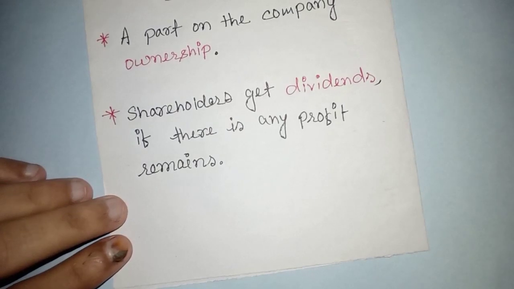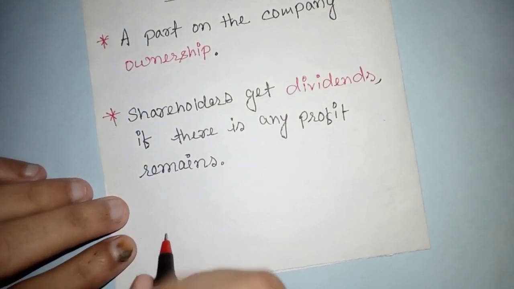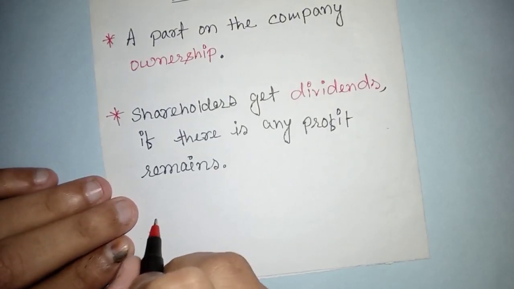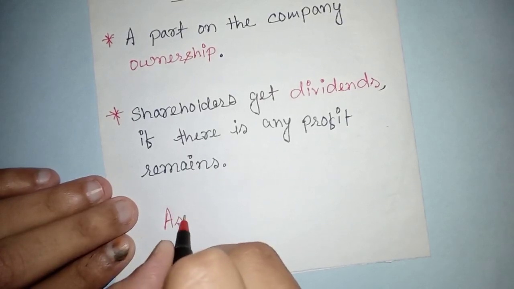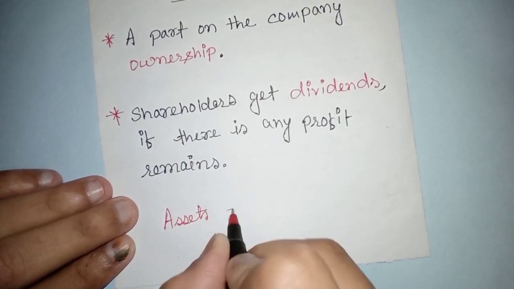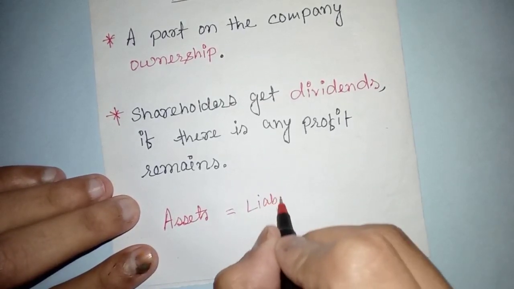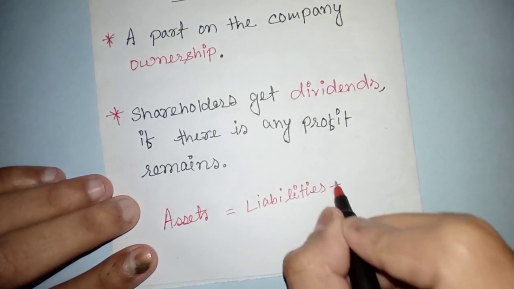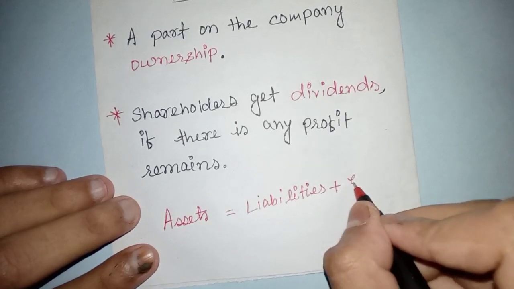There is a formula, what we call the accounting equation, that is: assets equal to liabilities plus equity.